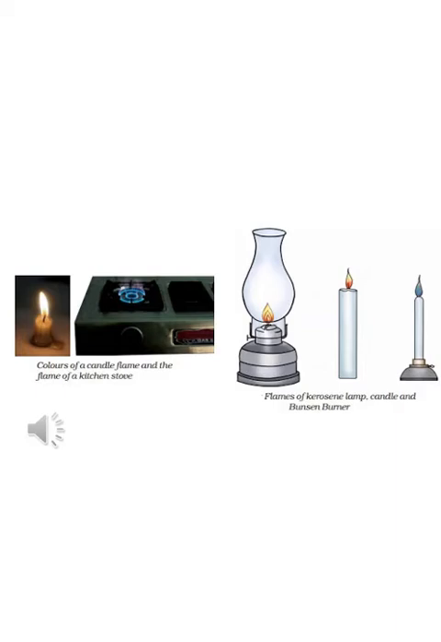You can see the kerosene lamps, the chimney, the candle flame, the burner flame, then a gas stove or a candle, all these are combustible substances. One is working on gas, one is a candle and the other one is working on kerosene. So liquid, solid and gaseous fuels are there, all these are combustible substances.